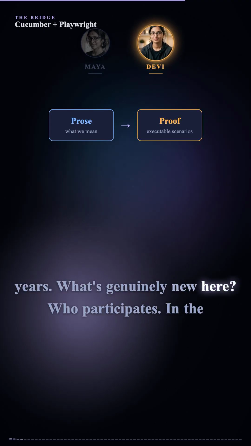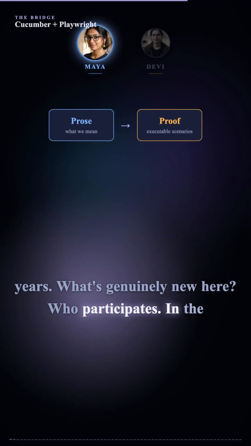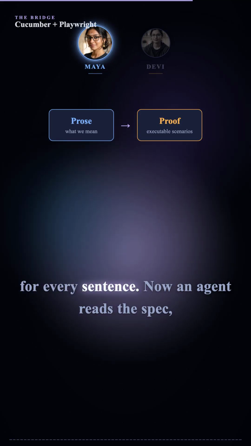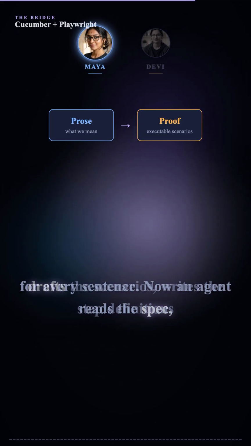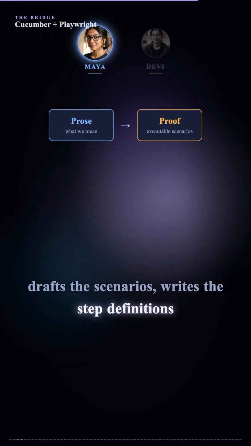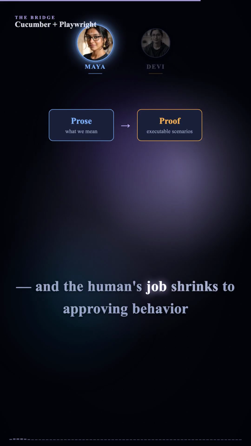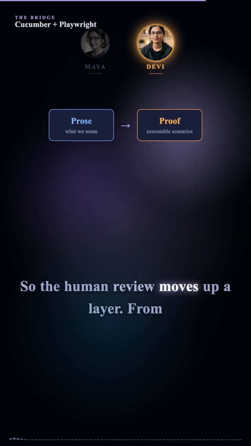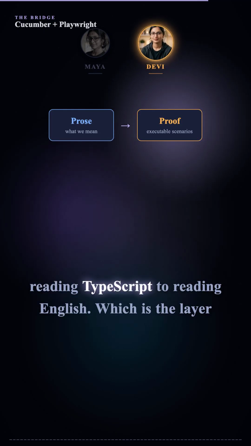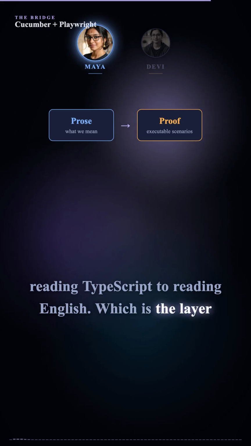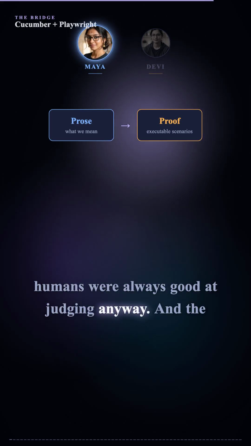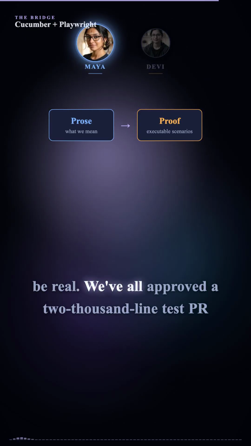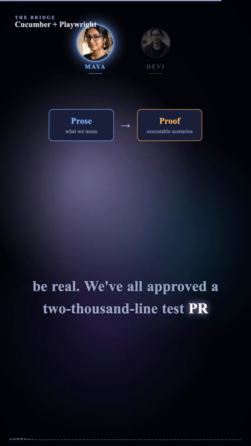Okay, but that trick existed for 15 years. What's genuinely new here? Who participates? In the old world, BDD needed an engineer in the loop for every sentence. Now an agent reads the spec, drafts the scenarios, writes the step definitions, and the human's job shrinks to approving behavior in plain language. So the human review moves up a layer, from reading TypeScript to reading English. Which is the layer humans were always good at judging anyway. And the layer they were always skipping in code review, let's be real. We've all approved a 2,000-line test PR on vibes.